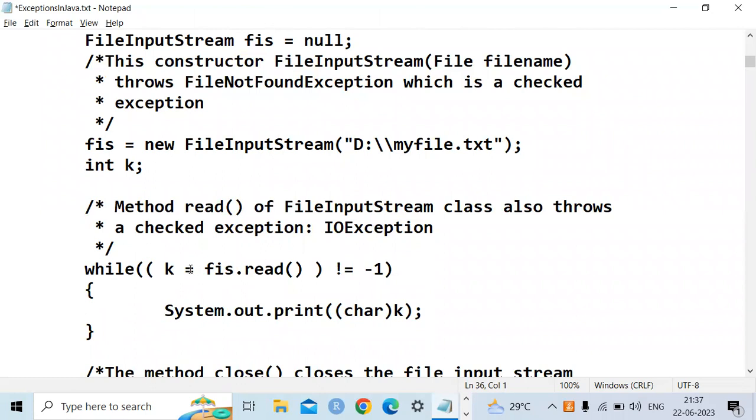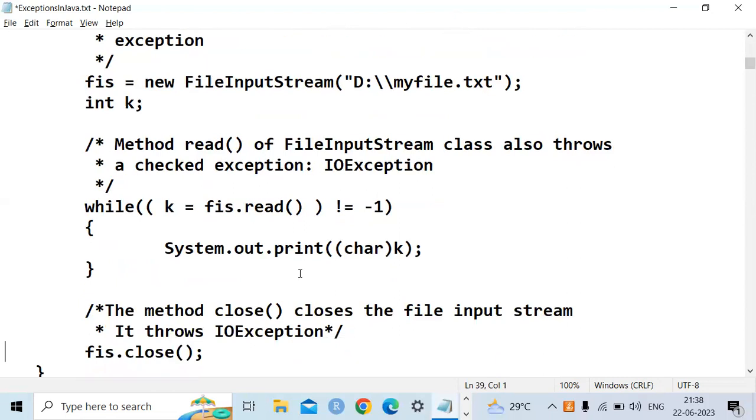So here, while k equal to fis.read, here fis is the object of the file input stream and read is the method in the file input stream class. So with the help of the object of the file input stream class, here I am reading the data from the file, and the data is not equal to -1, meaning if the data does not exist till the data ends, what we are doing is reading the data from the file.